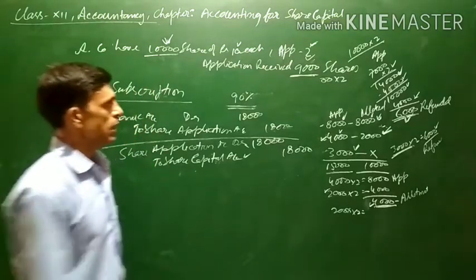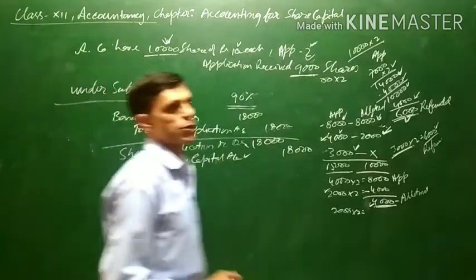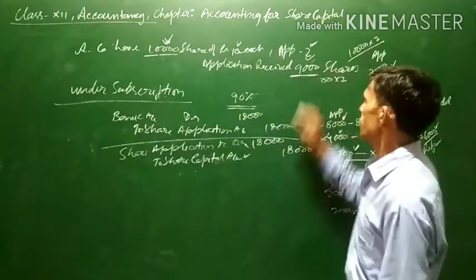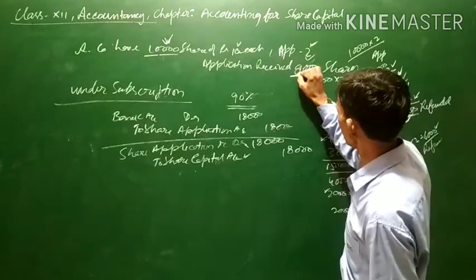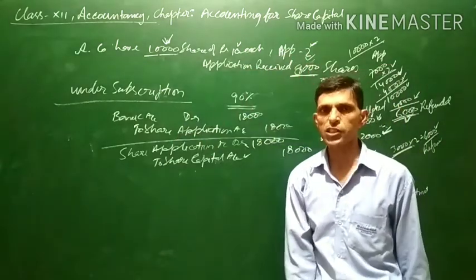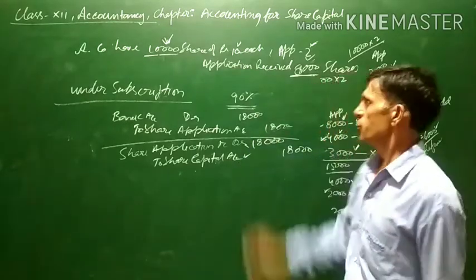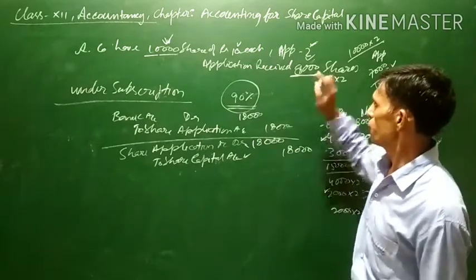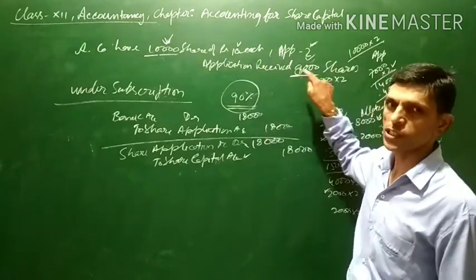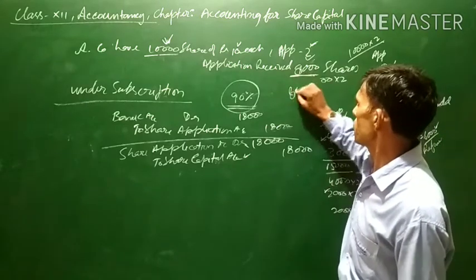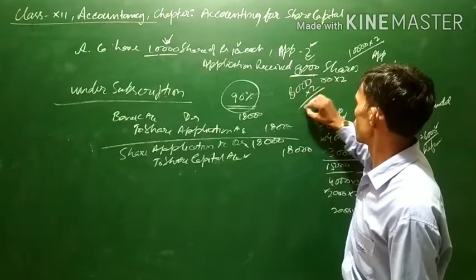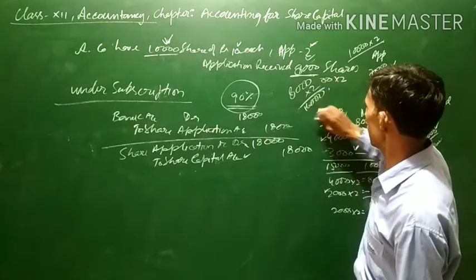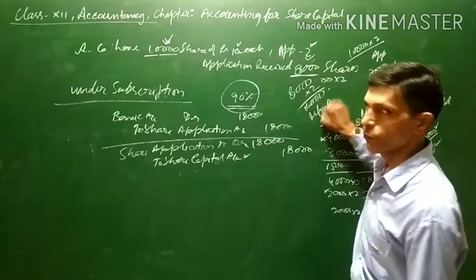One more thing to be noted is that in case the minimum subscription is not met, assuming instead of 9,000, only 8,000 shares are received. Applications for 8,000 are received. In this way, the minimum subscription of 90% is not met. So, if this is the scenario where 90% of shares are not sold out, the entire application money will be refunded. That is 8,000 into 2, 16,000, that will be refunded. Entire application money will have to be refunded.